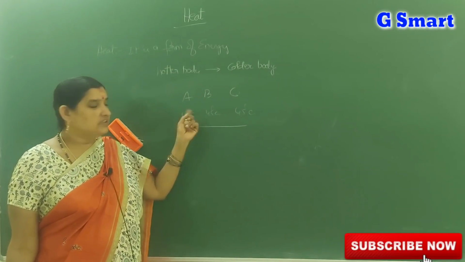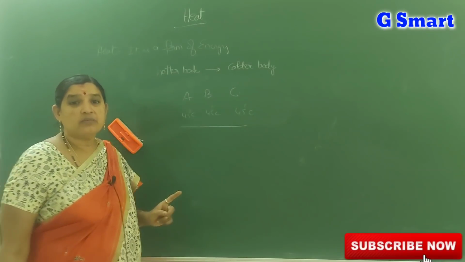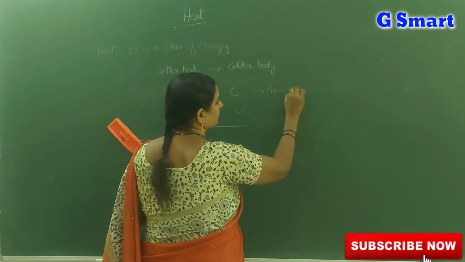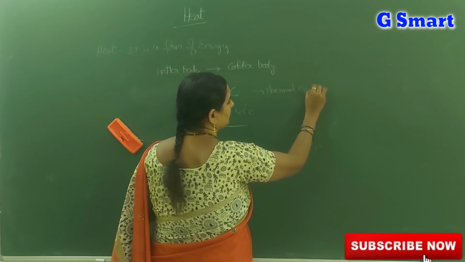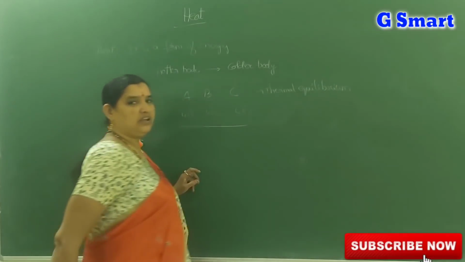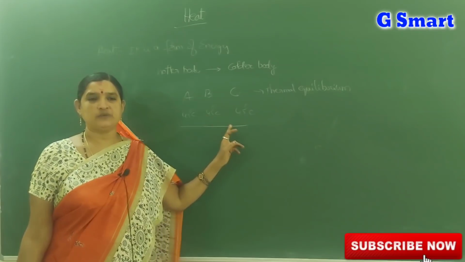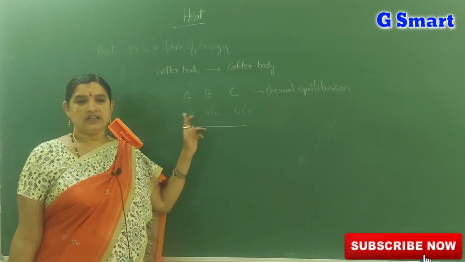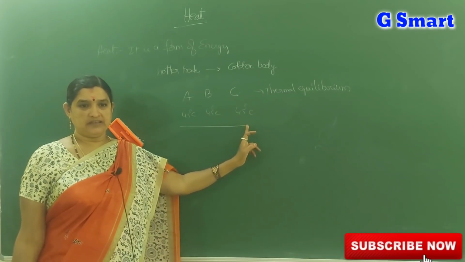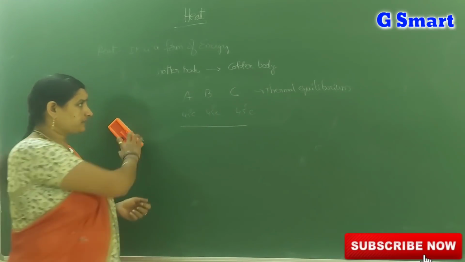That means these three are in thermal equilibrium. In thermal equilibrium state, no heat transfer takes place. Okay.